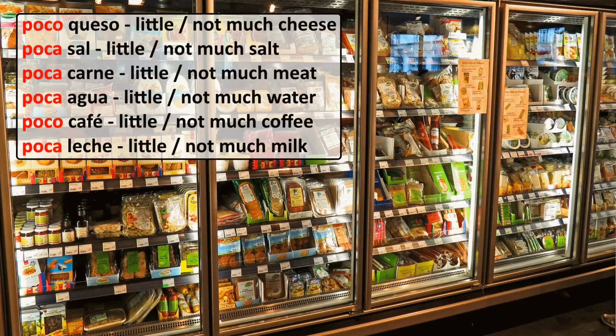The opposite of mucho is poco. It means little or not much. Poco and poca are the two forms used with non-count nouns. Poco, masculine gender, poca, feminine gender. Poco queso, little cheese, not much cheese. Poca sal, poca carne, poca agua, poco café, poca leche.